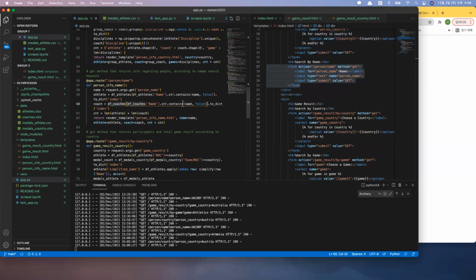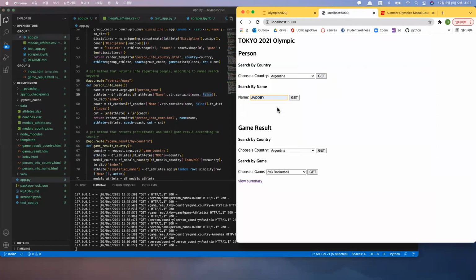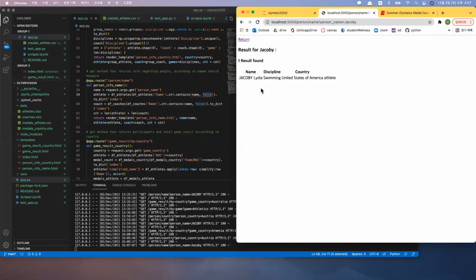And then here I filter with a string that contains this string, and it's false. It means it's case insensitive. So I can look up without really having to care about case. In this case, it would be like jcopy. And we'll still get the result.